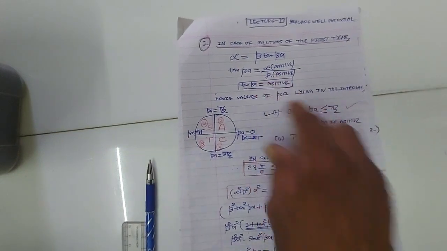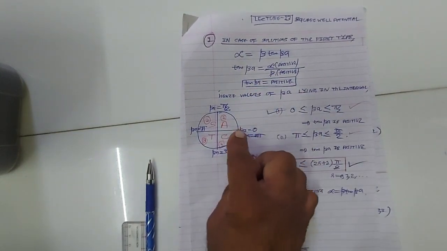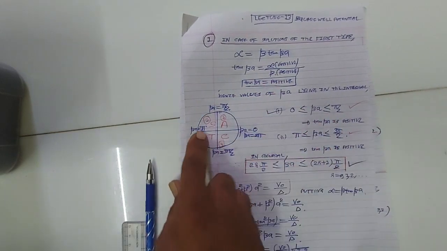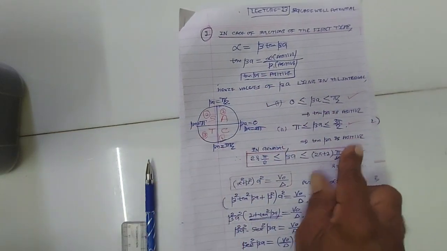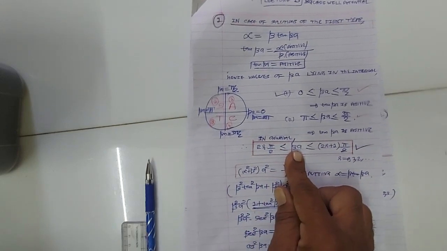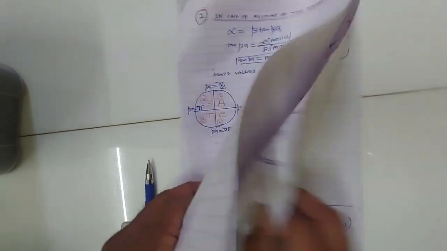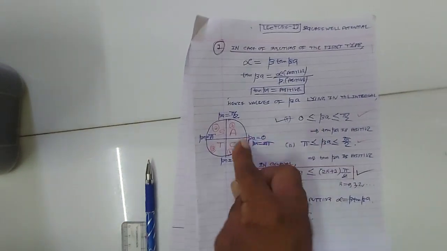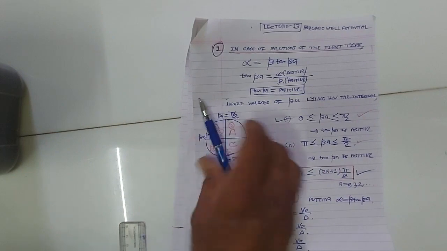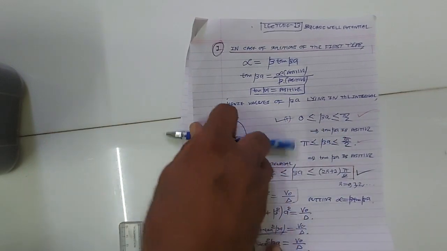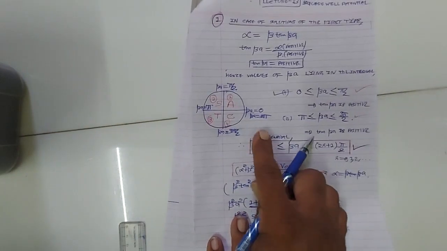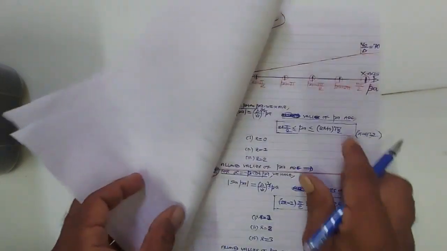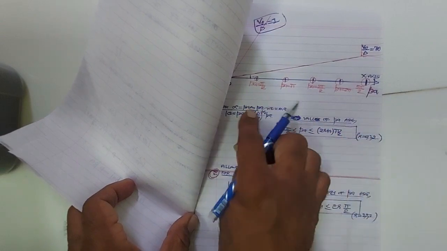For which values of beta is tan beta positive? From 0 to pi by 2, tan beta is positive, and from pi to 3 pi by 2, tan beta is positive. So the general equation: for values of beta lying in the interval 2r pi by 2 to (2r plus 1) pi by 2, tan beta is positive.